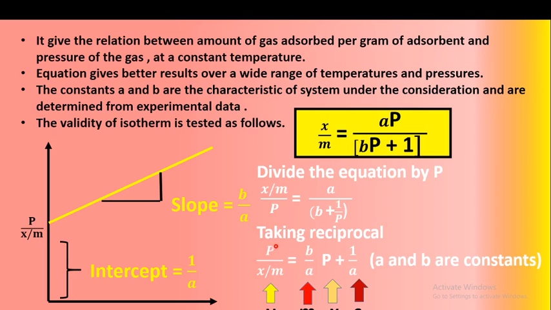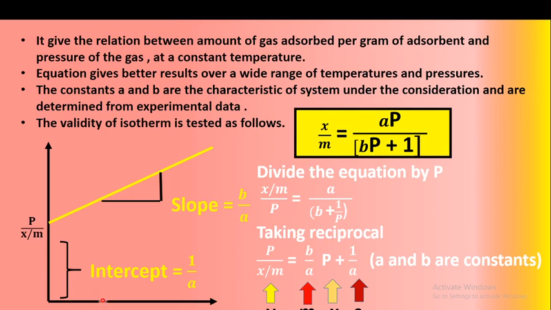So if we plot y, that is P upon X upon M, on the y-axis and capital P, the pressure of the gas, on the x-axis, we get a straight line graph having slope equal to b upon a and y-intercept equal to 1 upon a. By knowing the value of slope and intercept, we can calculate the values of a and b, which are the constants, the characteristics of the system under consideration.